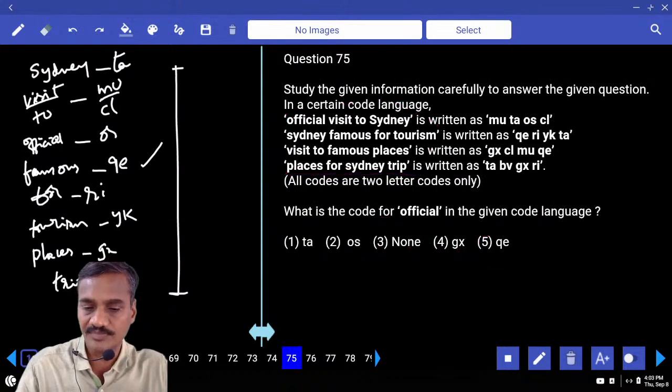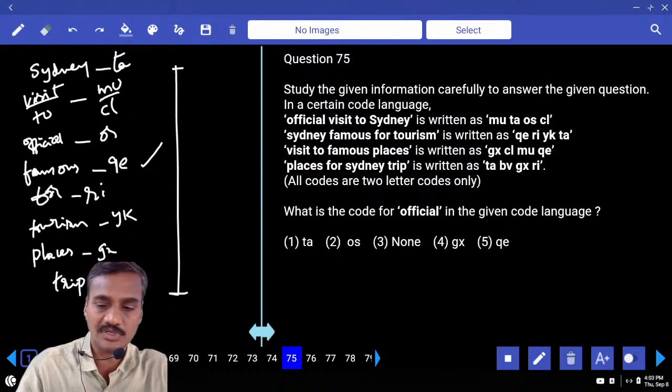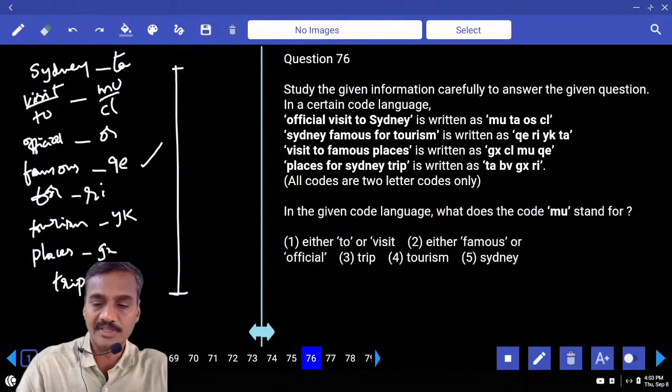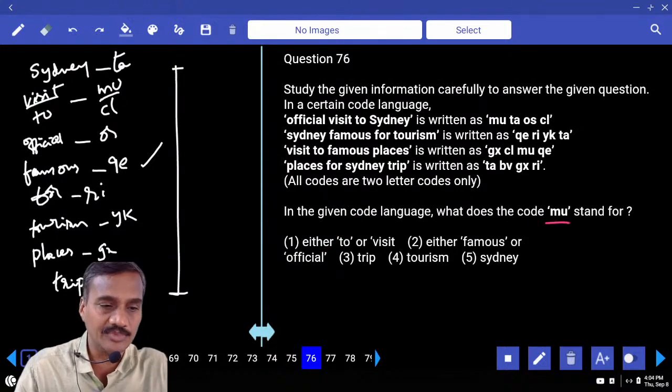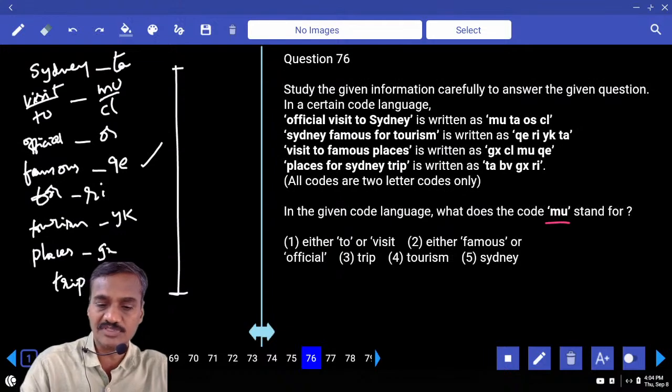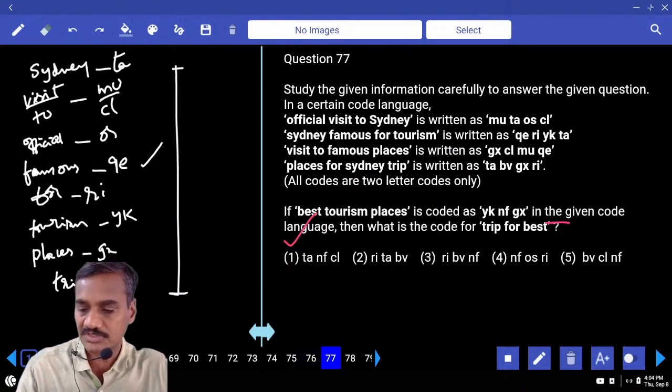And 75, what is the code for official? The code for official is OS, choice 2. And in the given code language, what does the code MU stand for? MU stands for either visit or 2, choice 1.